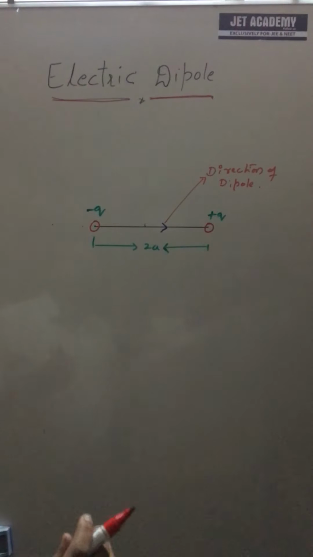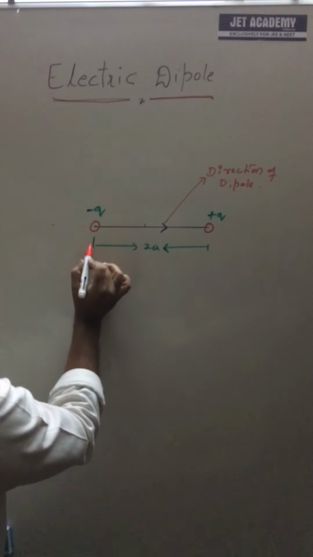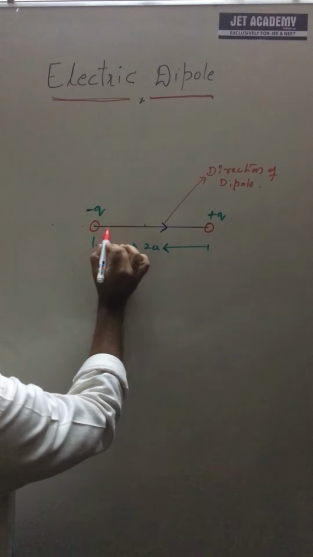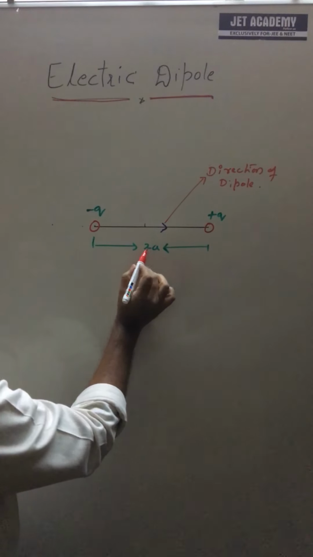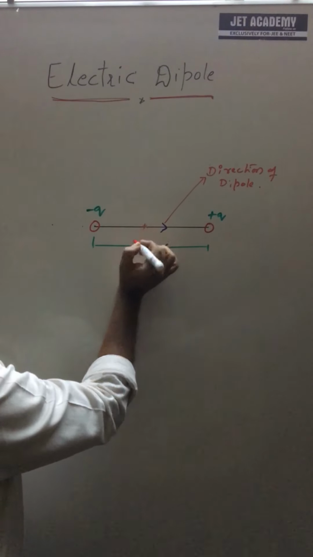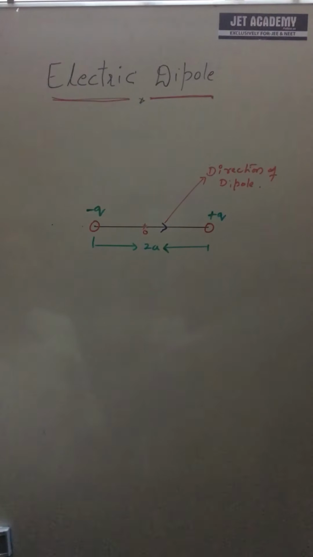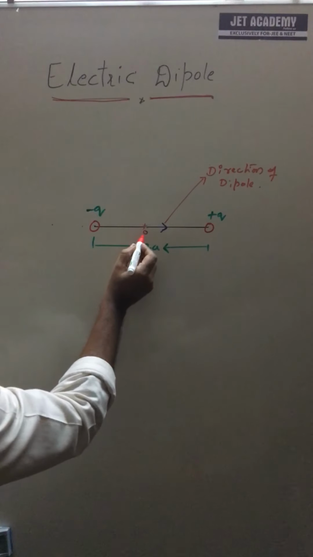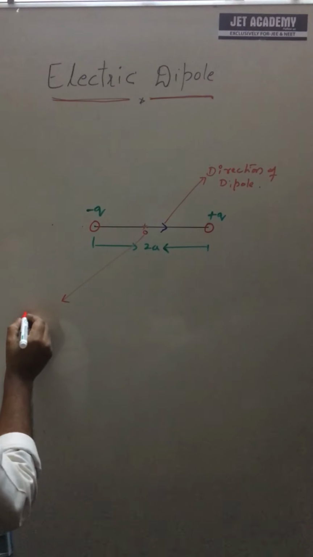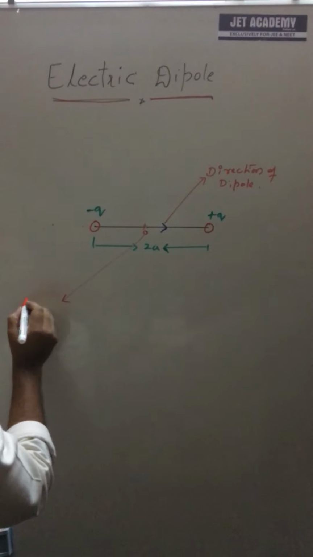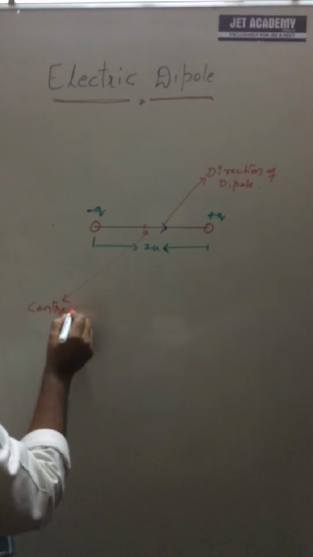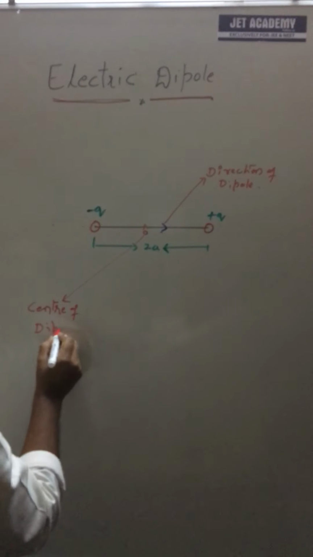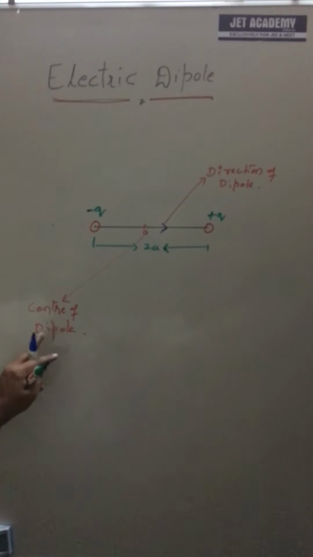Yes, what is the center of dipole? We know that the separation between the two charges is 2a, and the midpoint of it is called O. This O is called the center of dipole. I think all of you can see the center of dipole. O is the center of dipole.